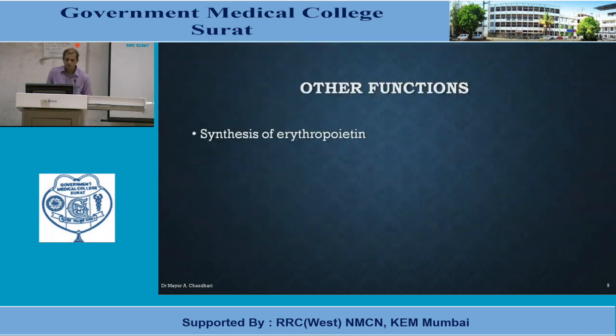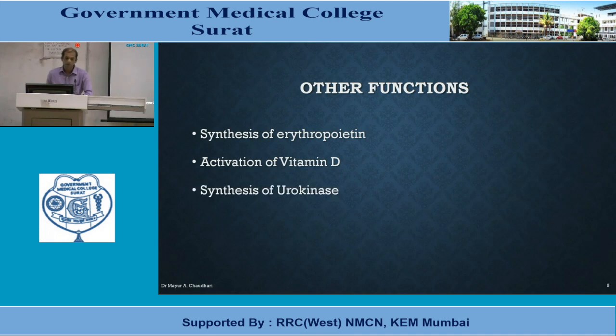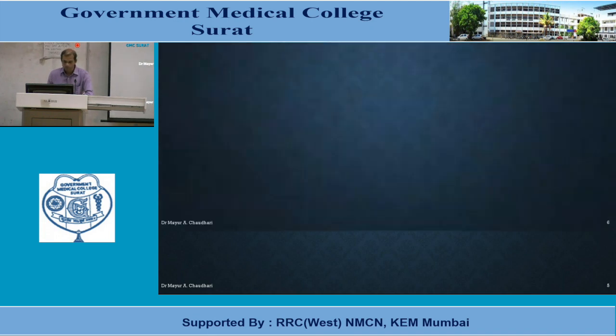Other functions of the kidney: the kidney is also responsible for synthesis of erythropoietin, deficiency of which leads to anemia. It is also responsible for activation of vitamin D, and it is also responsible for synthesis of urokinase, which is one of the naturally produced fibrinolytics.